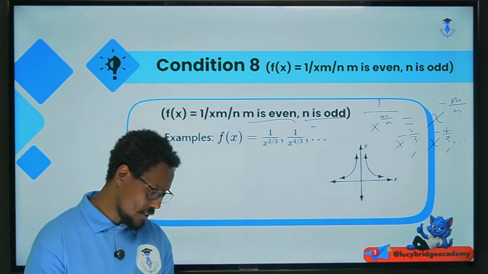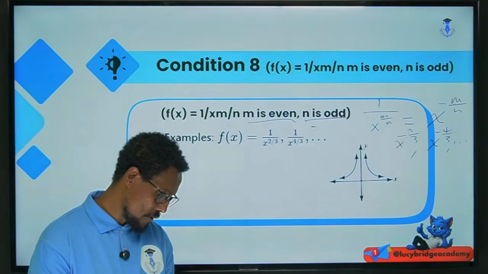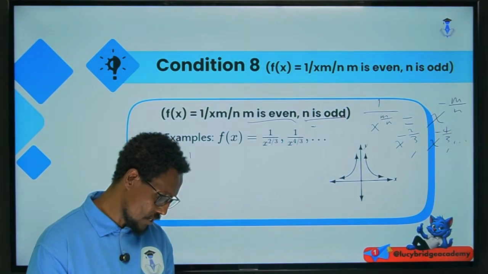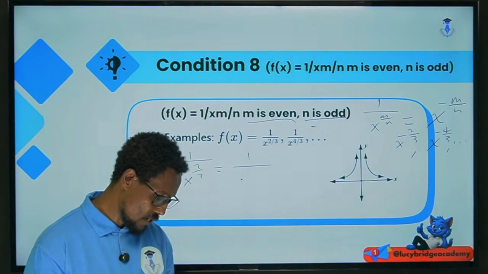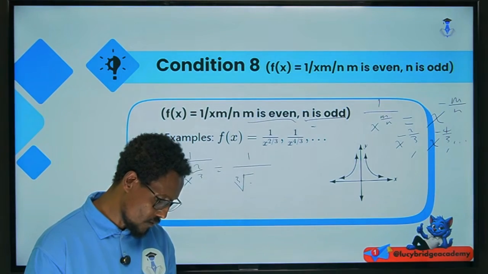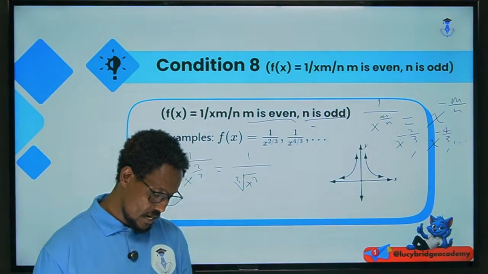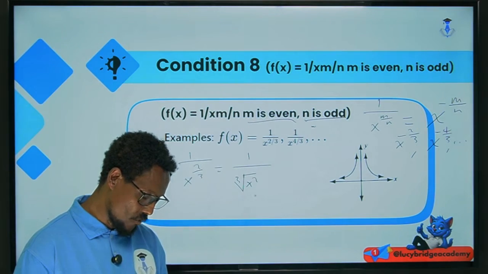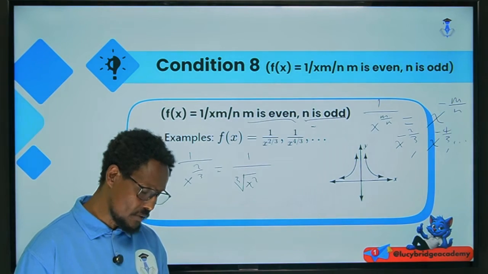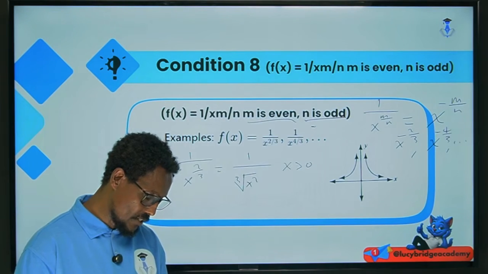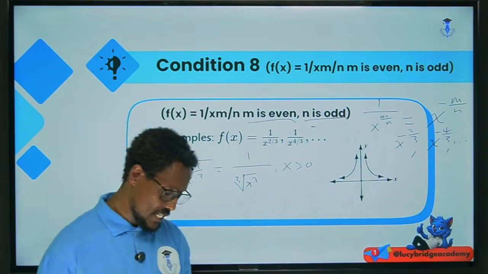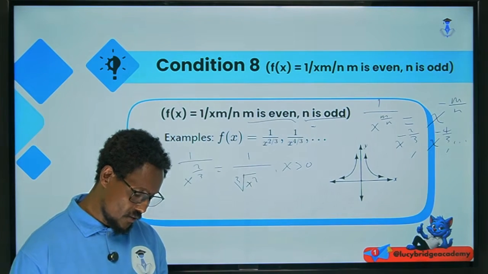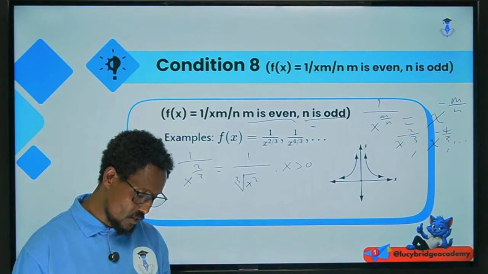Since x to the power of minus 2 over 3 means 1 over x to the power of 2 over 3, this means 1 over the cube root of x squared. Now, for every value of x this is defined except 0. Therefore our domain excludes 0. And for the range, x squared is always positive.